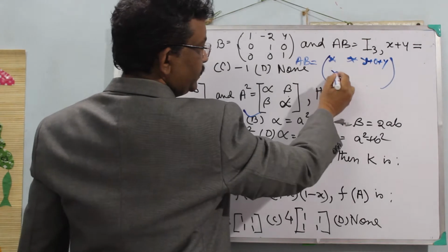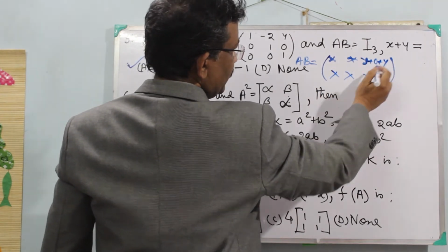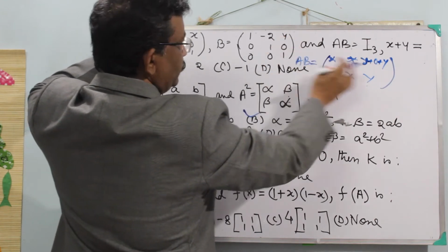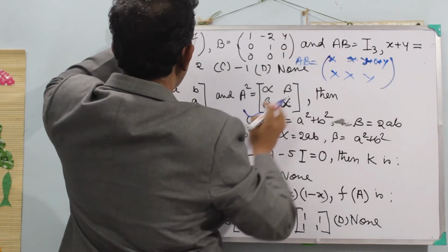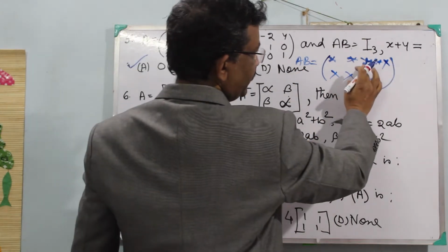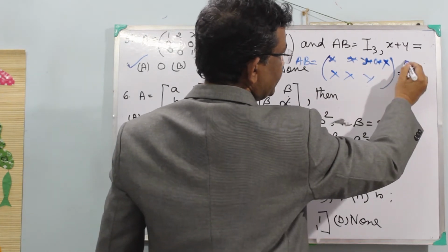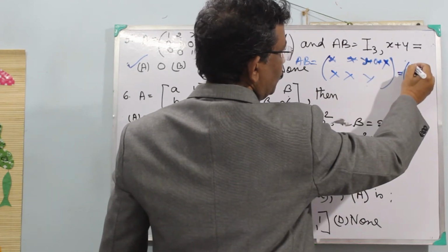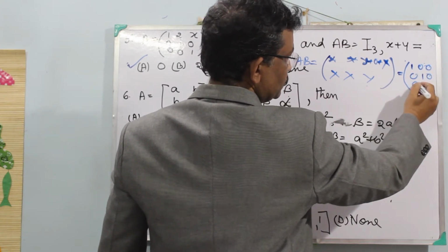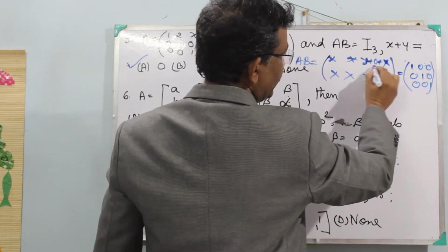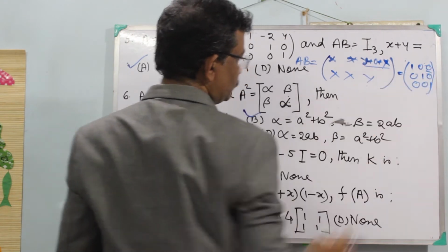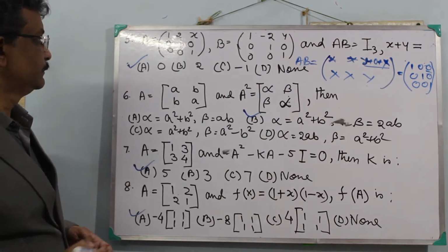So we are not interested in other values because we got 1 into y, 2 into 0, 0, and x into 1, x. So already we got x plus y. So this is equal to the identity matrix 1 0 0, 0 1 0, 0 0 1. So x plus y equal to 0. Comparing, x plus y is equal to 0. So the correct answer is 0.